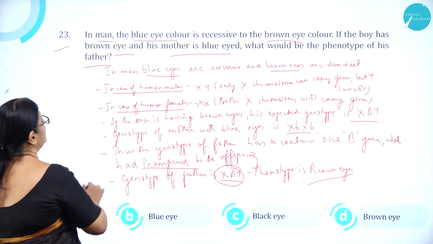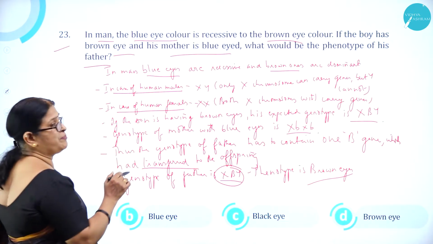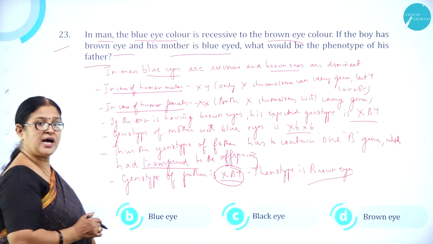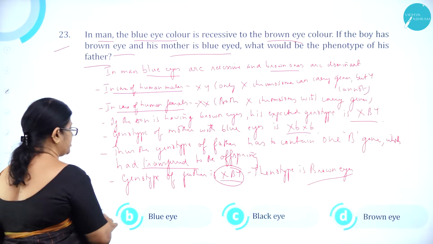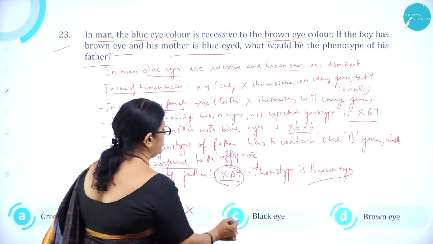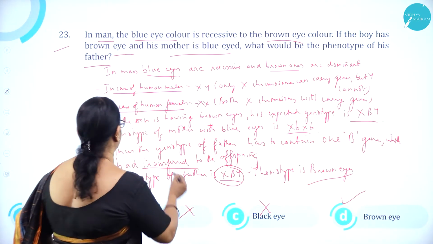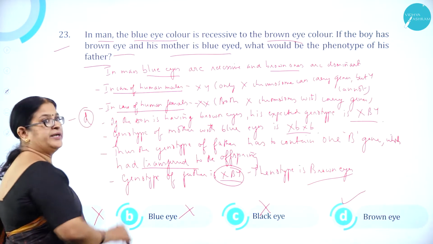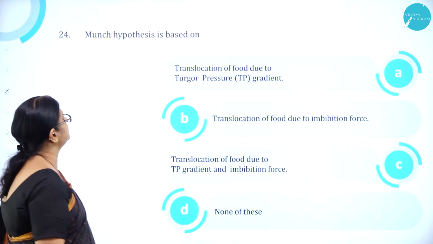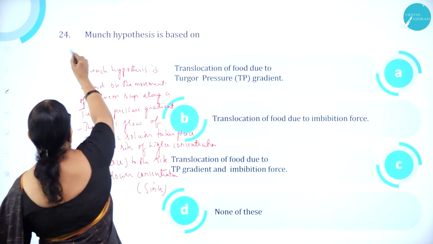So, what would be the phenotype of his father? Brown eye. So, option A green eye is wrong. Option B blue eye is wrong. Option C black eye is wrong. Option D brown eye is correct. So, option D is correct. Moving on to question number 24.